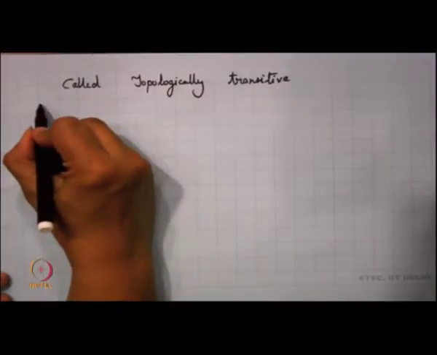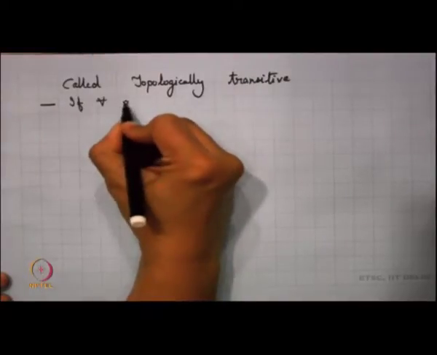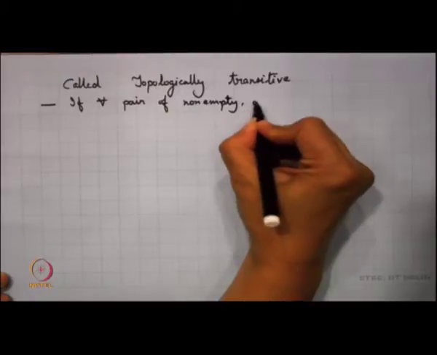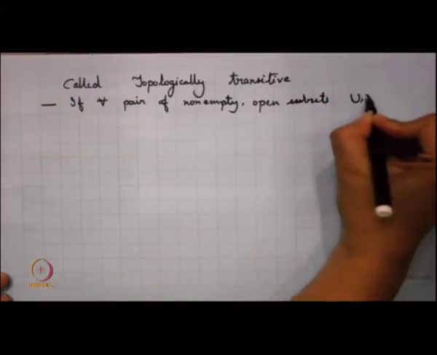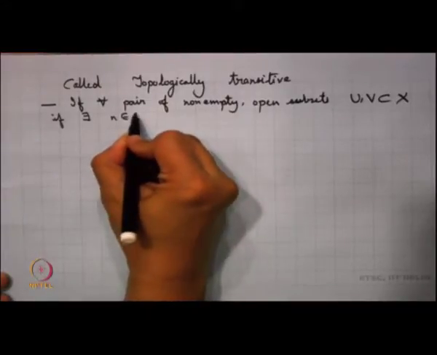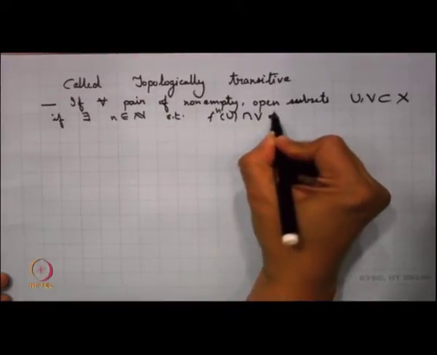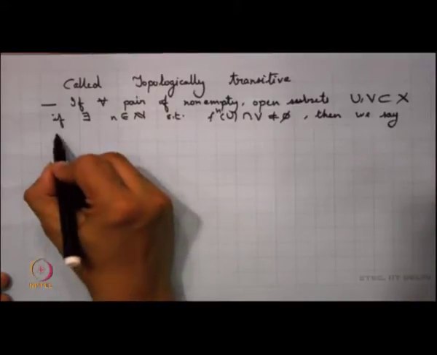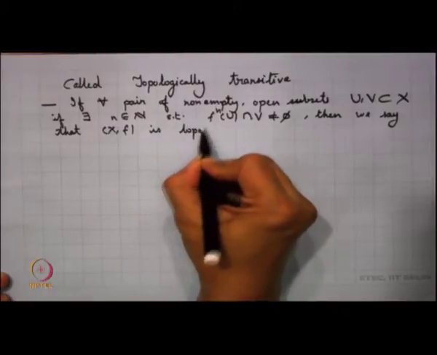So, let us take the formal definition here. If for every pair of non-empty open subsets U and V of X, there exists an n in N such that f^n(U) intersection V is non-empty, then we say that the system (X, f) is topologically transitive.